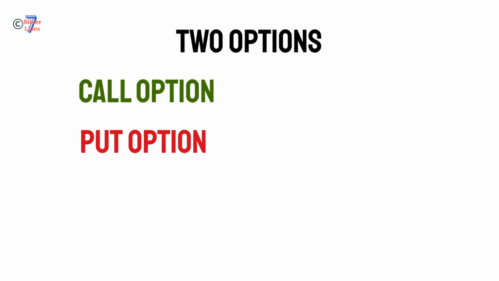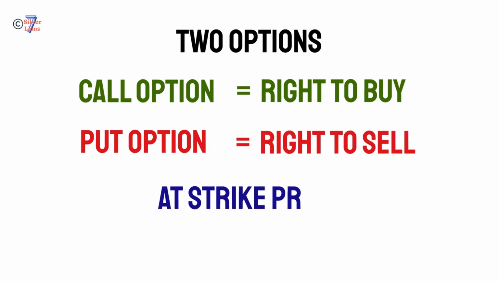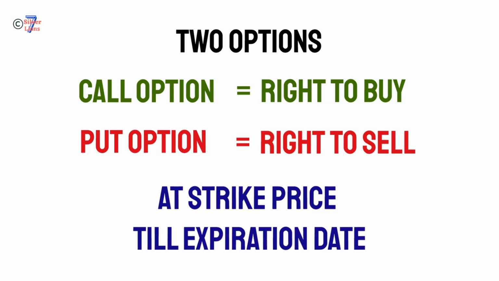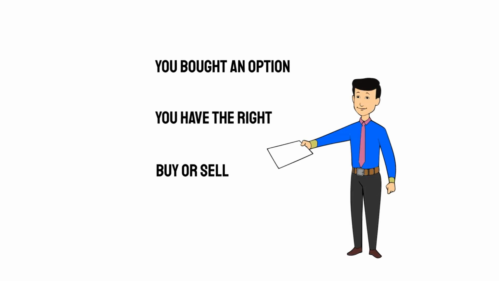A call option gives you the right to buy an underlying stock at a specified price within a certain time period by the expiration date. A put option is the opposite of a call option. A put option gives you the right to sell it at specified price by the expiration date. When you buy an option, you have the right to buy or sell the underlying stock. If you decide to buy or sell the underlying stock, that's called exercising the option.